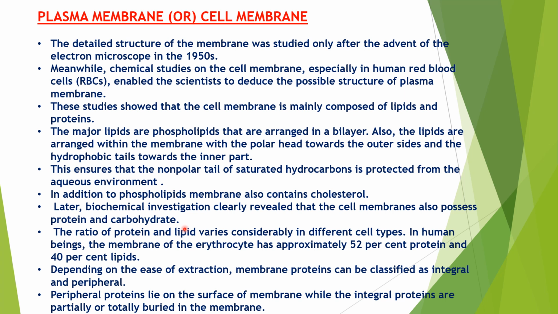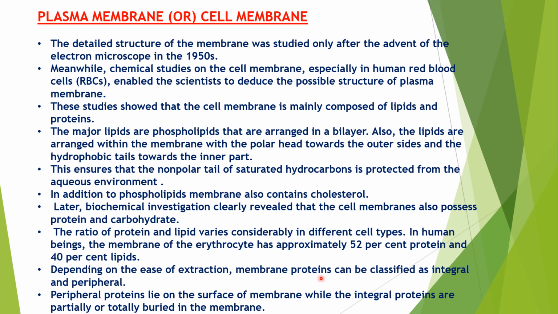The composition of protein and lipid is different in different types of cells. For example, if you observe the RBC of human, there is 52% of proteins and 40% of lipid. It will vary if you observe different types of cells. But every plasma membrane contains proteins, lipids, carbohydrates, and cholesterol also.